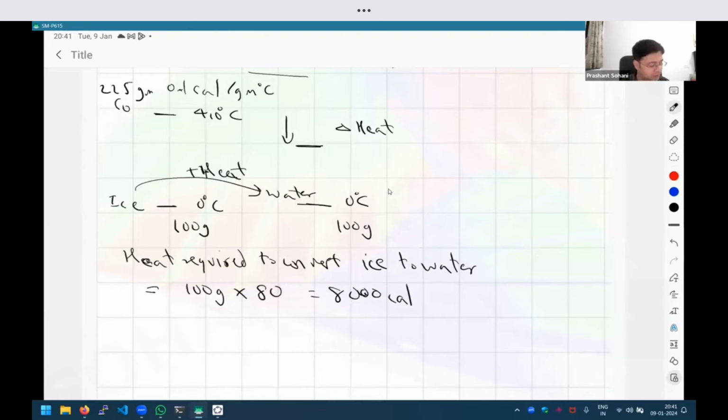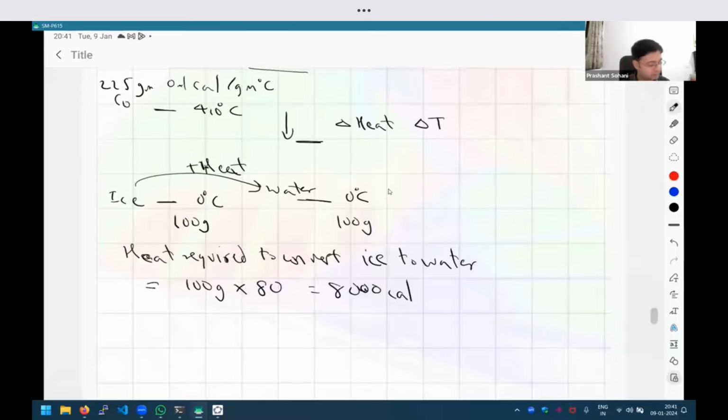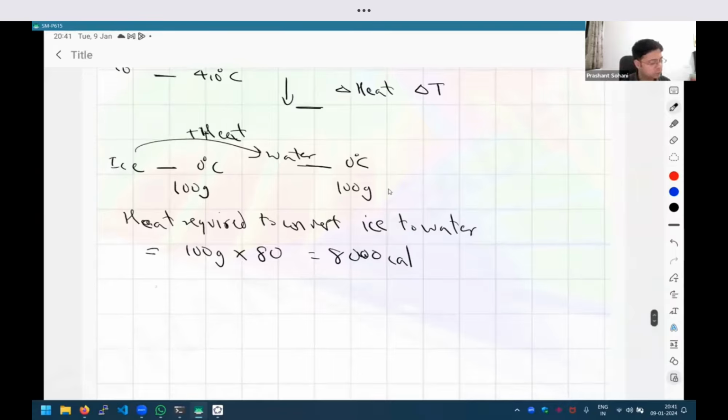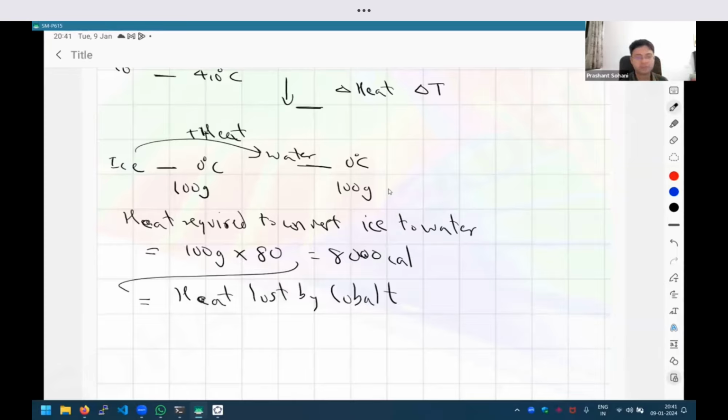And so now we can ask the question, in this process, how much temperature drop will be there for the cobalt? This 8000 is also equal to the heat lost by cobalt, because again, the principle is heat lost by one object is the same as the heat gained by the other object, right?